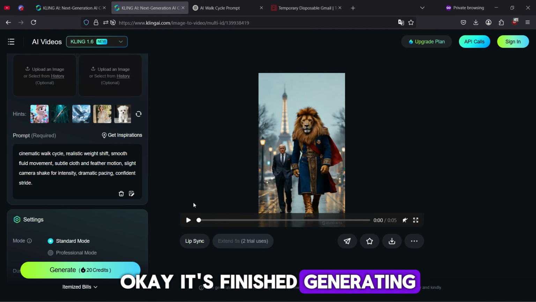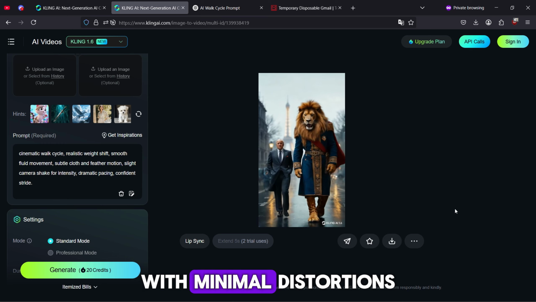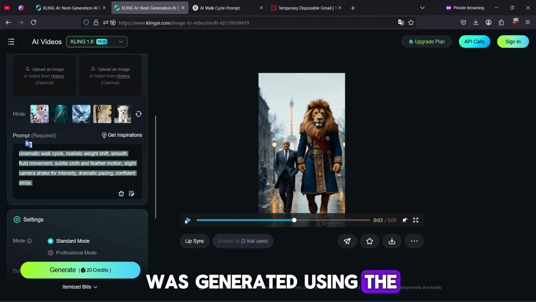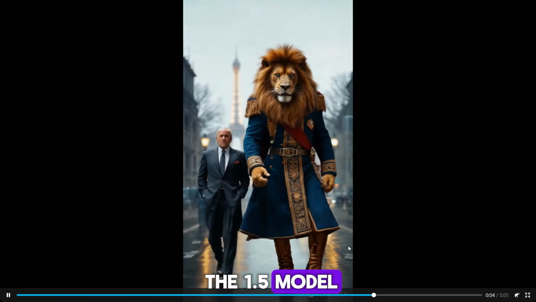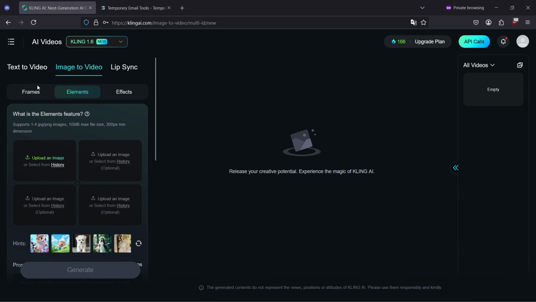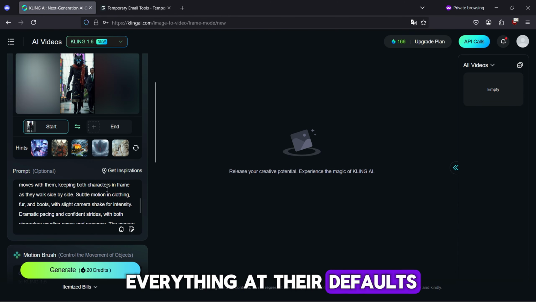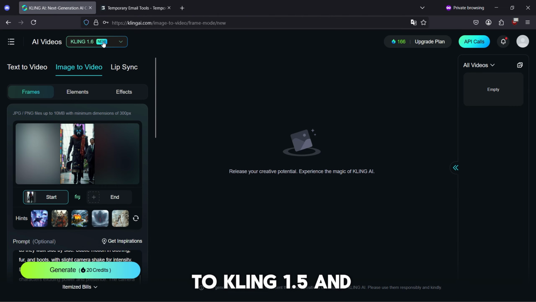Okay, it's finished generating, and as you can see, it created the video exactly as we asked in the prompt with minimal distortions. One thing to note is that this video was generated using the 1.6 model, which took about an hour to complete. Now, let's try using the 1.5 model and then see how long that generates and see if it's worth it. Okay, let's upload our image, and now we will paste the prompt that we got from ChatGPT and just leave everything at their defaults. And we are going to set the model to Kling 1.5 and then generate.